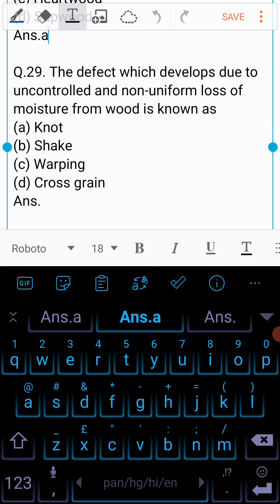Question number 29. The defect which develops due to uncontrolled and non-uniform loss of moisture from wood is known as A. Knot, B. Shake, C. Warping, or D. Cross grain? And the answer to this question is C. Warping.